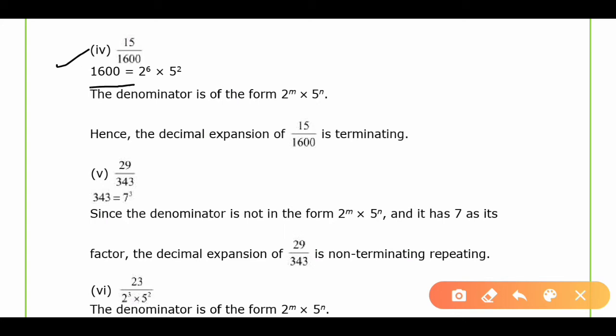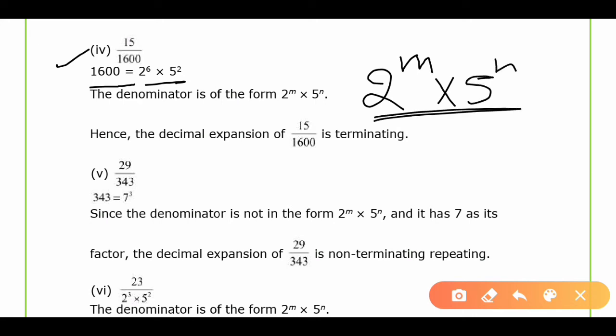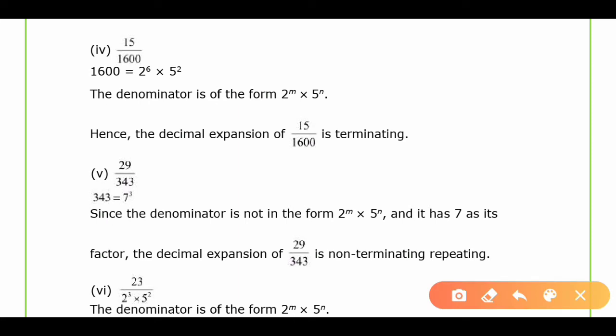Next, fourth, 15 upon 1600. The denominator 1600 is written in terms of 2 raised to power 6 into 5 raised to power 2. So we got the form 2 raised to power m into 5 raised to power n. So we can say this one has a terminating decimal expansion. Okay.